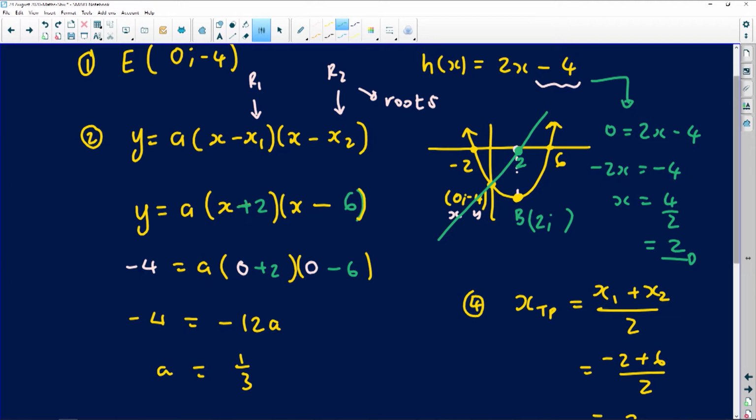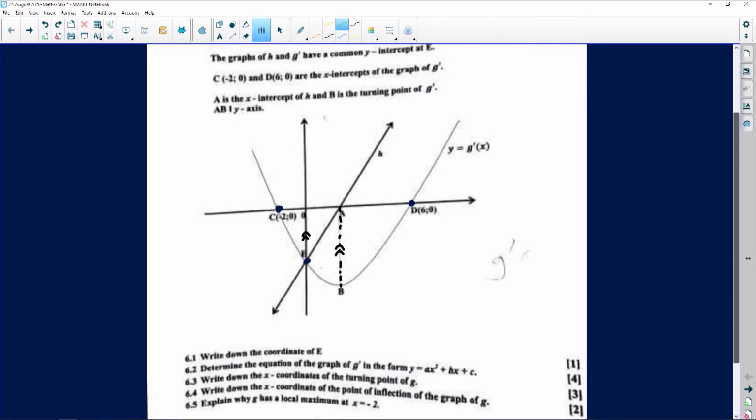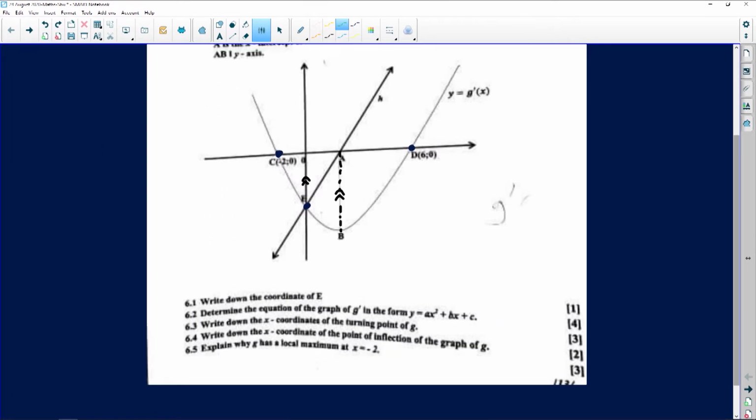Very powerful, right? Absolutely exciting. Okay, so now we go into the second last question of these nice questions. They're saying to us now, write down the x coordinate of the point of inflection of the graph of G. Very, very important, the graph of G. I don't know if they wanted to say G or G prime.